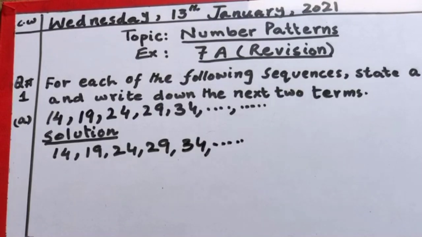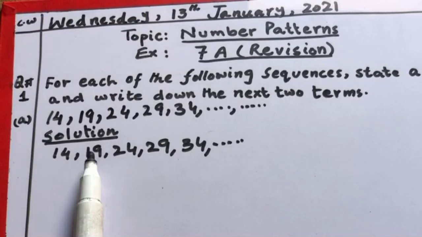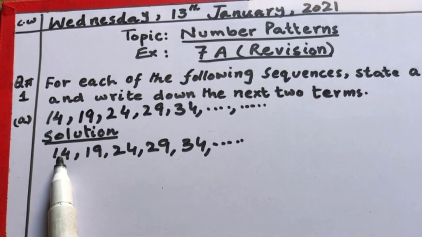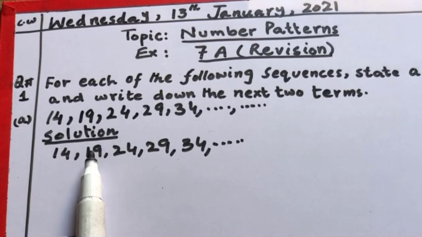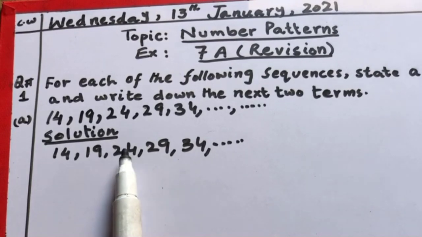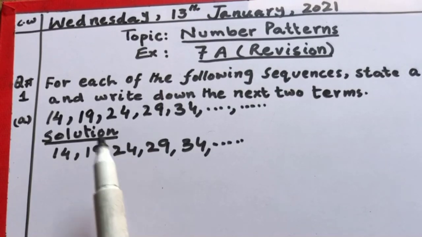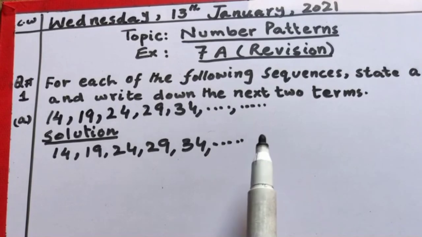As we observe the number sequence, the numbers are gradually increasing. The first term is 14, the second becomes 19, the third term becomes 24, and the fourth one is 29. If we add 5 to the first term 14, it becomes 19. If we add 5 to the second term, 19, it becomes 24, which is our third term. So if we add 5 to each term, we will get the next term.